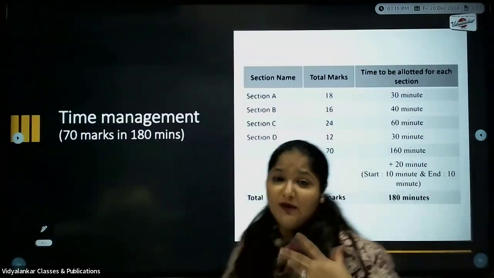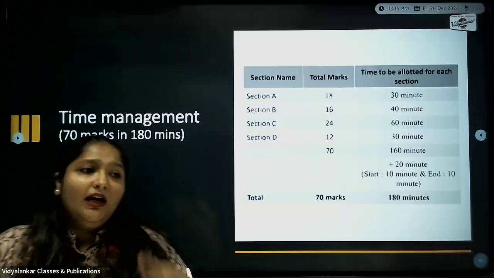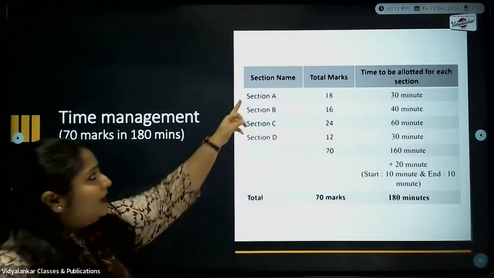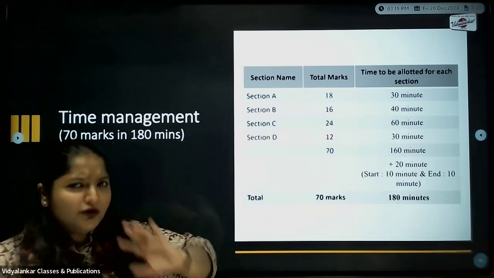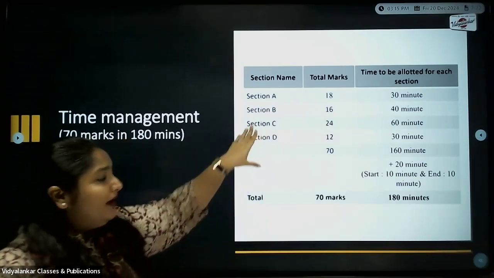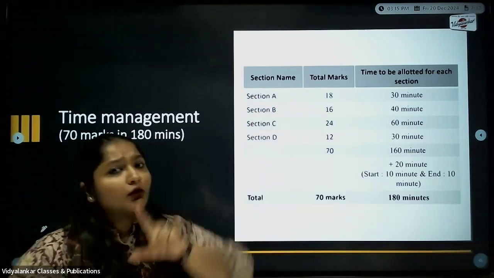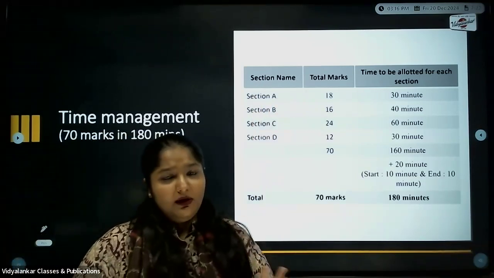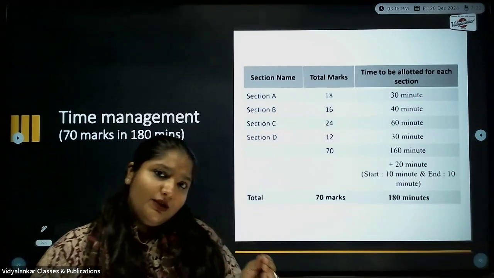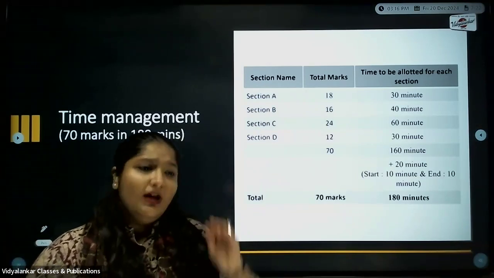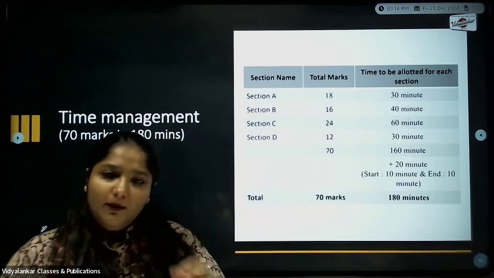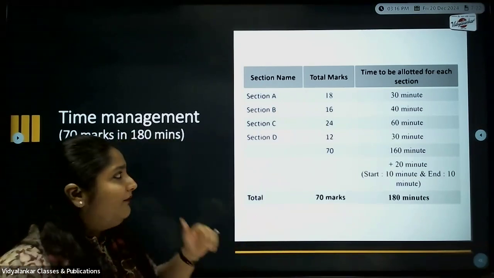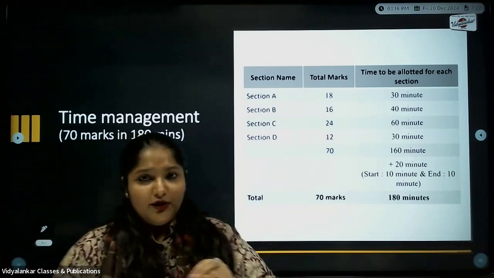Next here is the time management, which is a very important part. I would highly suggest, for Sections A, C and D, where there are diagrams, or somewhere in B also, they might ask you, very rare. But if you have diagrams for Section A, do not waste much of your time. There are going to be multiple choice questions. You have to select the answer and write it down. How you are supposed to write that answer, what you need to be careful about, we'll discuss in the next slide. But for now, I'll just tell you, do not invest much of the time.